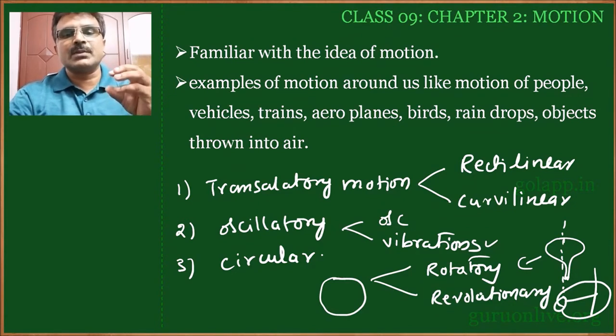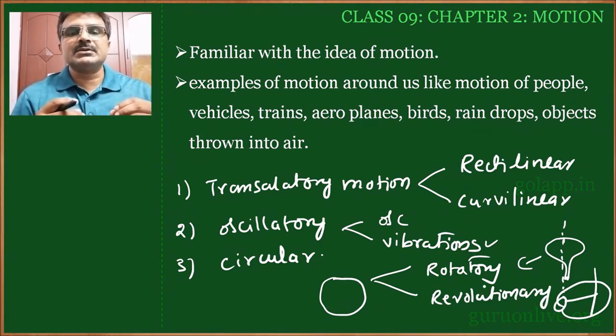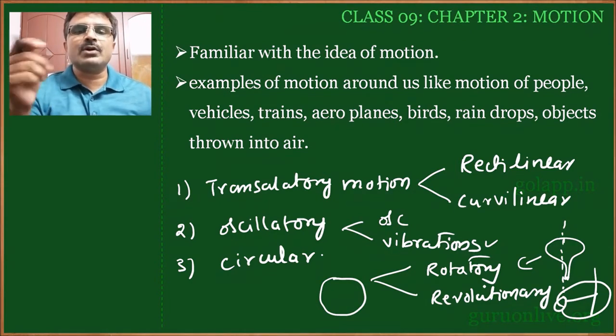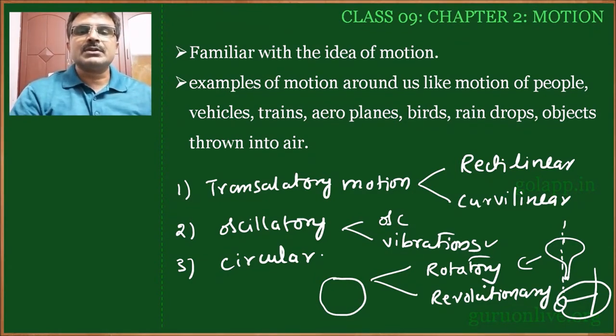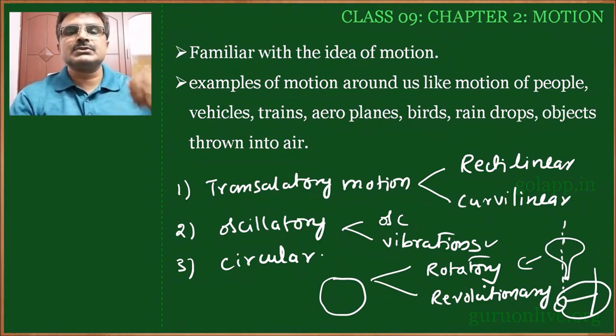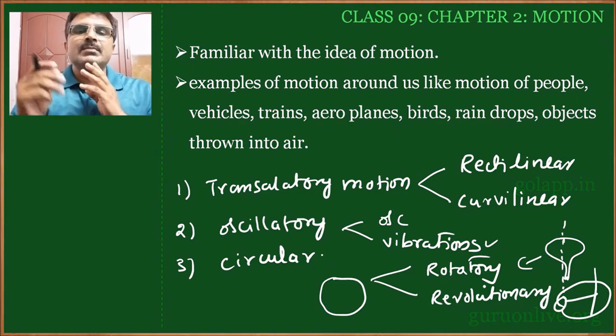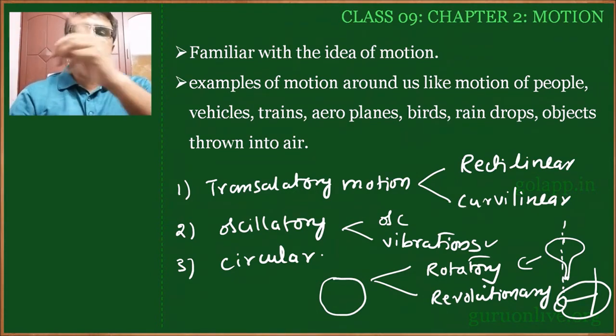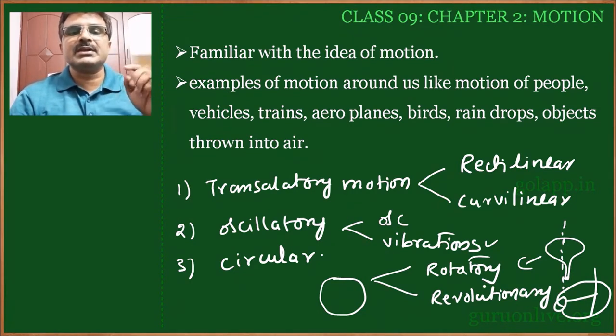Take a bob or a ball, tie a thread to that ball and try to rotate that ball around you. So here the whole ball is moving around you. In such case, the axis of motion lies in your hand or in your body, but not in the bob. The bob is moving around you. The motion traced by the bob is circular and it is moving around me, where the axis lies. So the axis does not lie in the bob. Such case is called revolutionary.